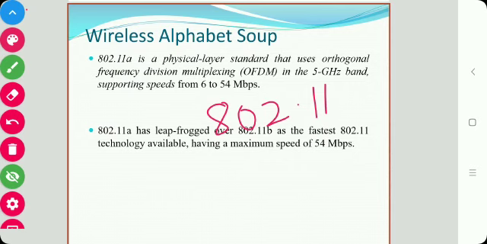The 802.11a is a physical layer standard that uses orthogonal frequency division multiplexing, that is OFDM, in the 5 gigahertz band, and it supports speeds from 6 to 54 Mbps, and it offers the higher speed currently. The 802.11a has leapfrogged over the 802.11b.